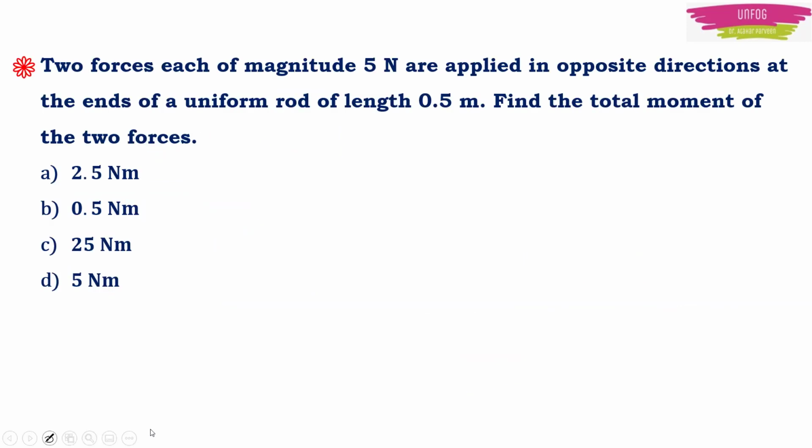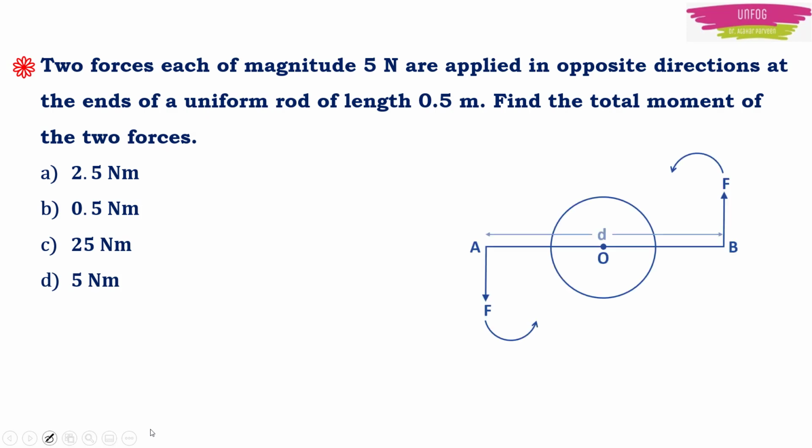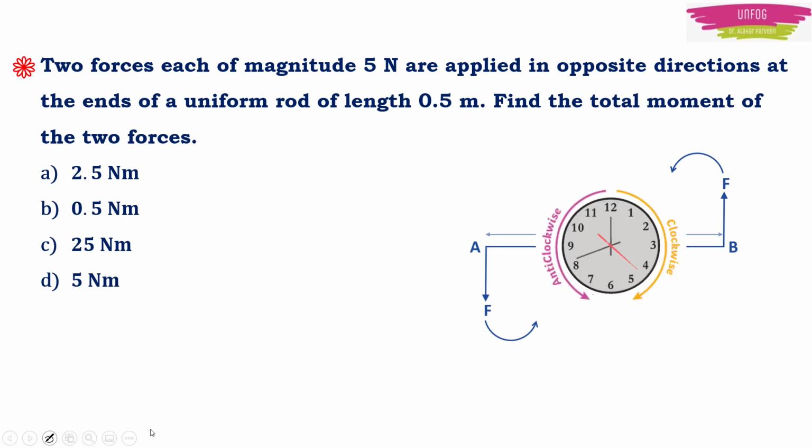For example, two forces each of magnitude 5 Newton are applied in opposite directions at the ends of a uniform rod of length 0.5 meter. Find the total moment of the two forces. So let's have a figure here. Here it is told that force of magnitude 5 Newton is applied in opposite direction at the ends of this rod with length 0.5 meter.